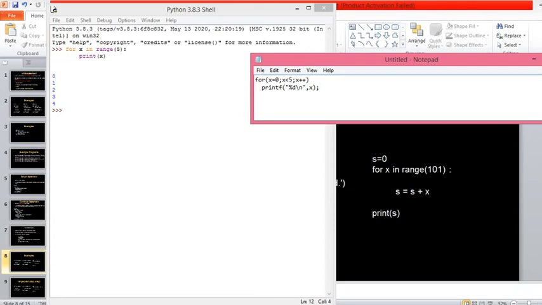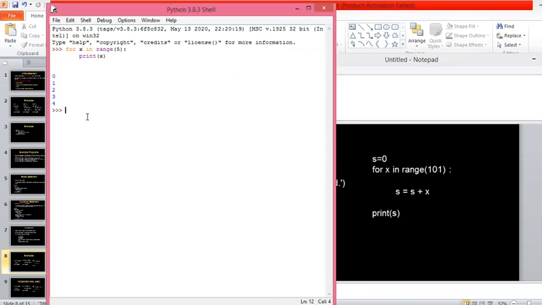But in Python, we are using this syntax. That is for, followed by a variable name, then the keyword in, and followed by the method called range. That takes one argument or two arguments or three arguments. I'll tell you the difference later. So here one argument is there. That argument defines when to stop. So here 5 is the stopping condition, which means x goes up to 5.